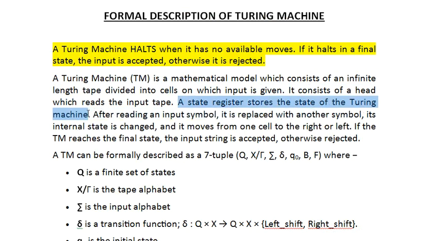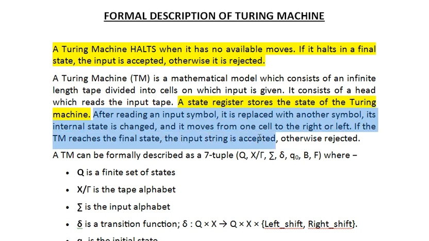You might be wondering where the states are stored; it is a state register. After reading an input symbol, it is replaced with another symbol, its internal state is changed, and it moves one cell to the right or left, depending on which direction you are taking. If the Turing machine reaches the final state, the input is accepted, otherwise rejected.